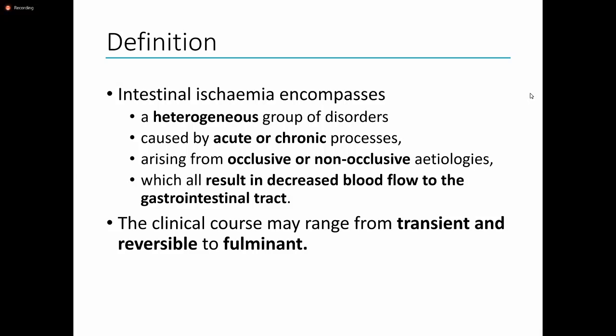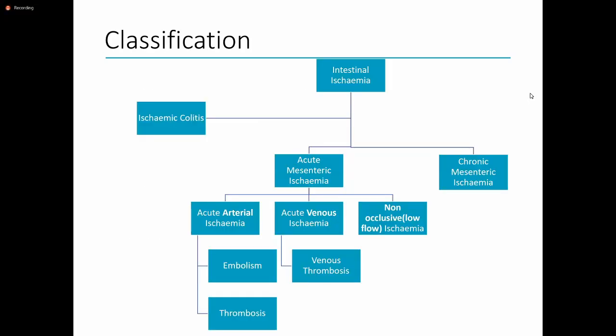So all of these acute or chronic, occlusive or non-occlusive etiologies will all result in a decreased blood flow to the gastrointestinal tract, which is bad. And so the clinical course of all mesenteric ischemia may range from transient and reversible to fulminant, which essentially means death in your patient.